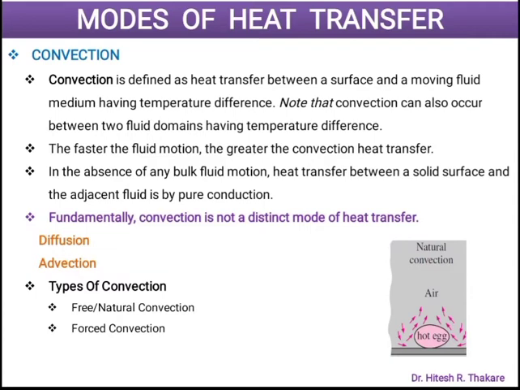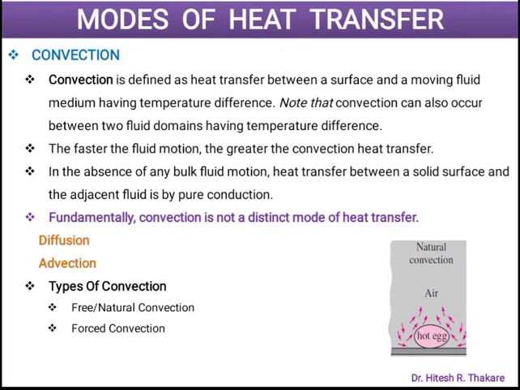For example, in this case, a hot egg has been placed over here. So atmospheric air will come in contact with that hot egg. The air molecules will absorb the heat because of diffusion. So once diffusion has been completed, those lakhs and thousands of molecules of air will start moving upward. Why? Because their temperature has increased and density has decreased.